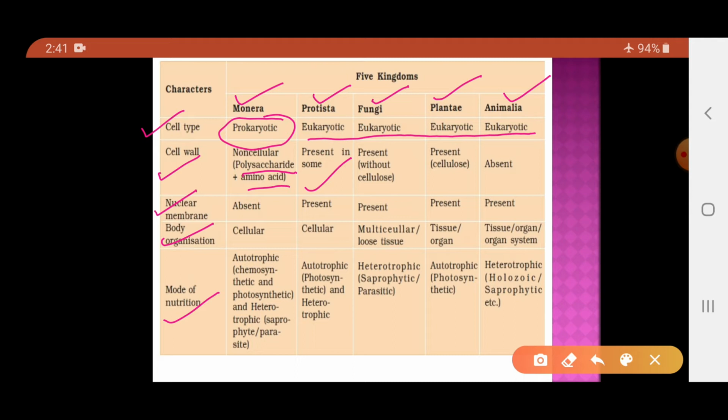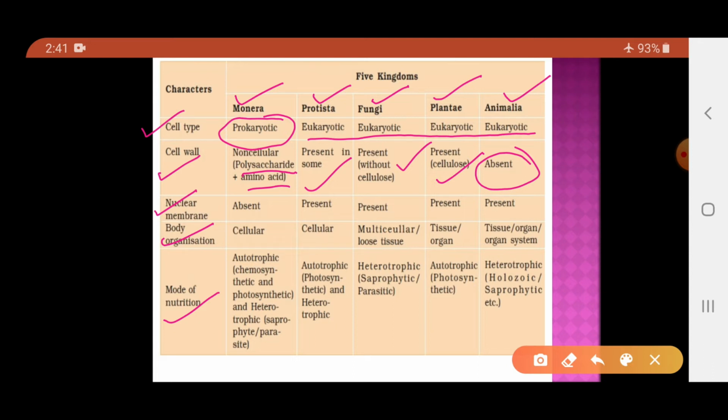In fungi, the cell wall is present, but it is different from the cell wall present in the plant, and it does not contain cellulose. In plants, the cell wall is present and it is made up of cellulose, and in animals, the cell wall is absent.